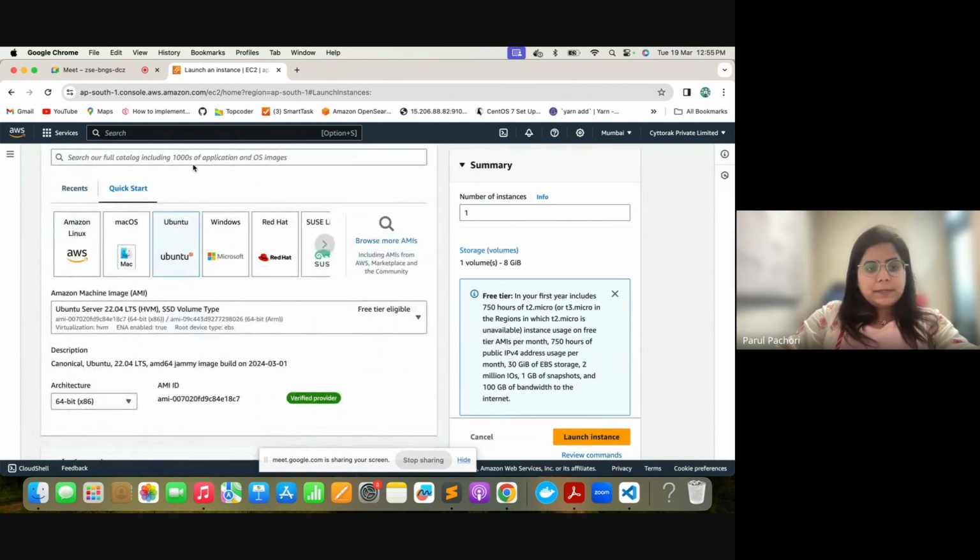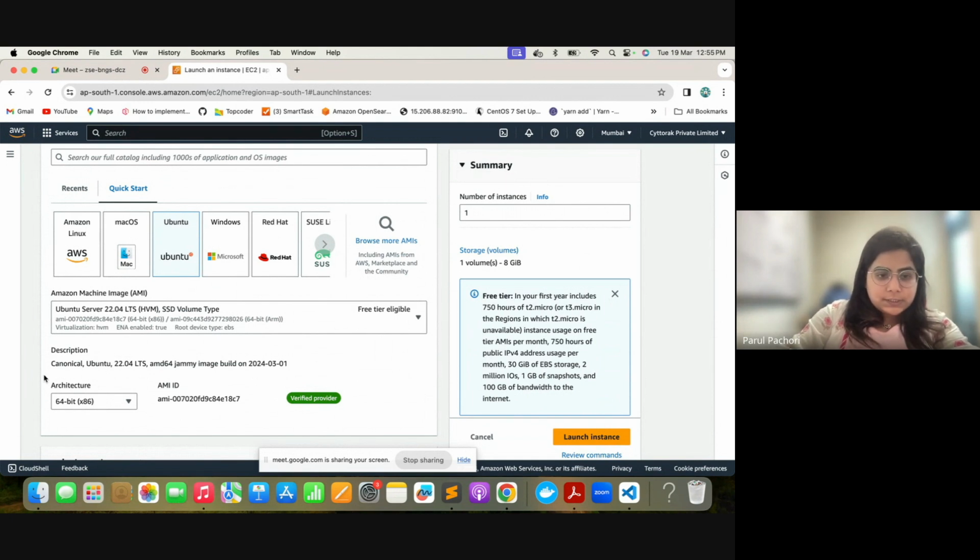This is basically images. An image means you can consider it as an operating system or a snapshot of an already existing system. When I use this image to bring up another system, it will look exactly like it was when that snapshot was taken.